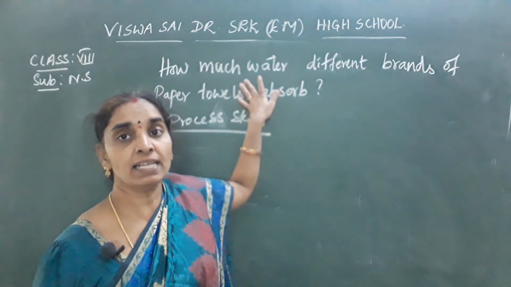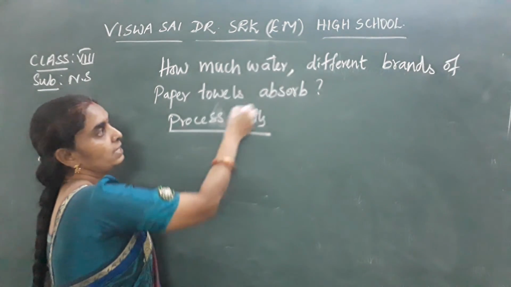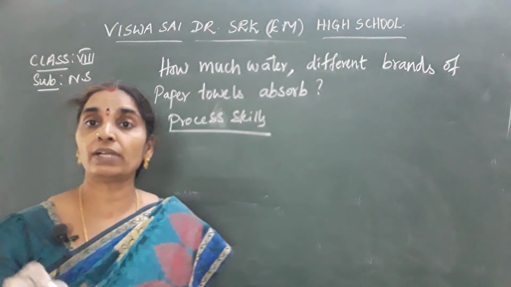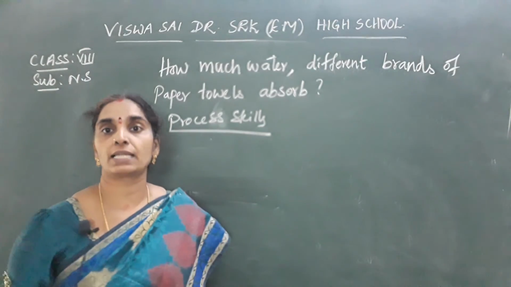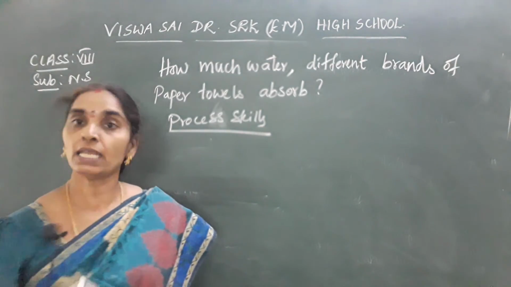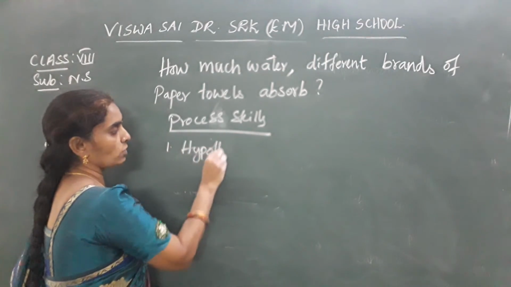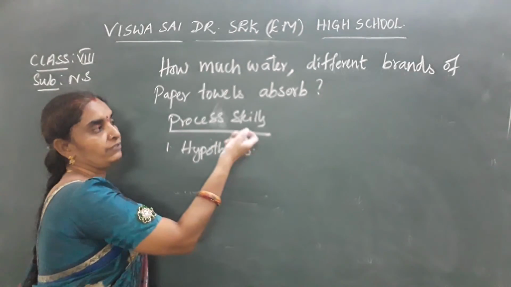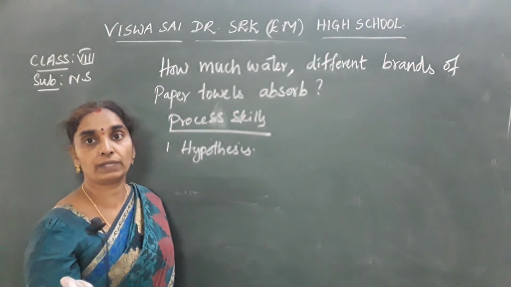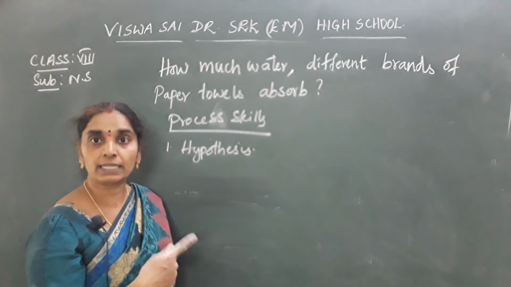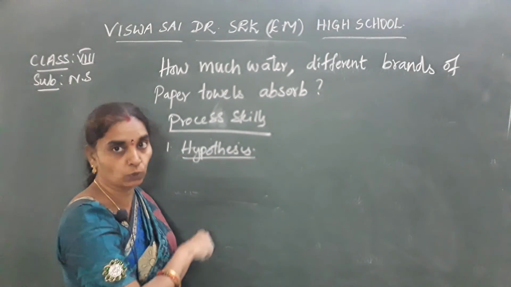Here, what is the question, children? How much water different brands of paper towels absorb? For this, what are the process skills that a person can use? The first one is hypothesis, that is a possible answer that is to be tested. So different brands of paper towels are taken. Among them, one brand will absorb more water than the others. So only one will be absorbing the most water.